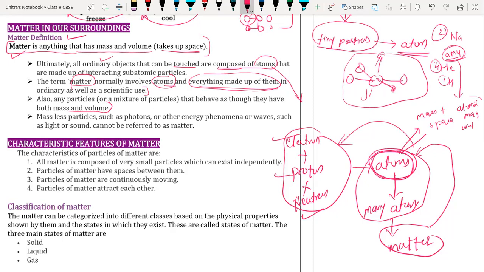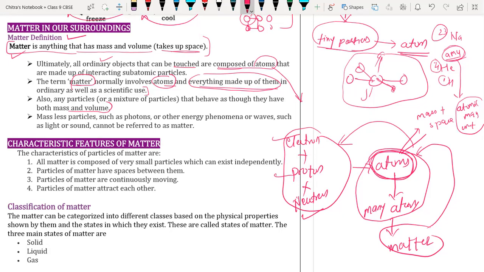Like when we are buying something, suppose we are going to the market to buy potatoes. We ask for 1 kg of potatoes. That 1 kg is nothing but the matter of the potato that we are asking for. But we cannot measure an atom on that weighing machine, because atoms are very, very tiny particles.